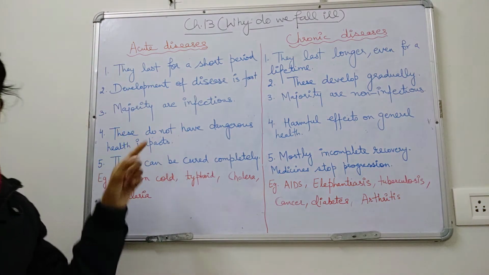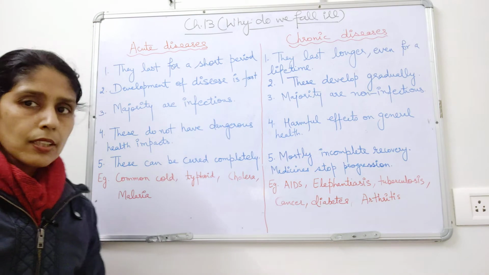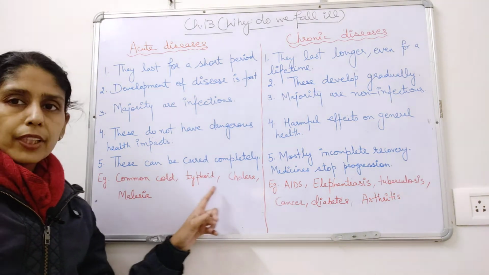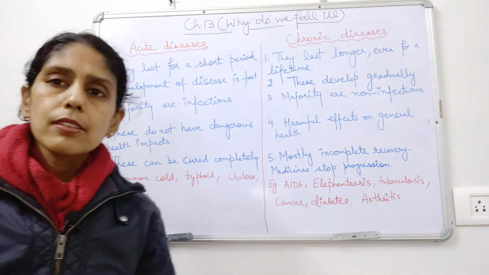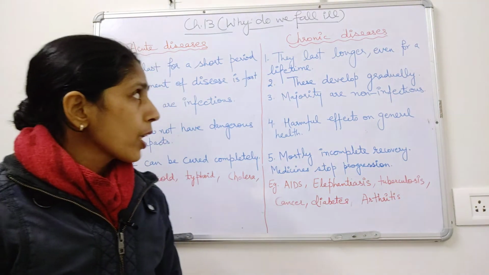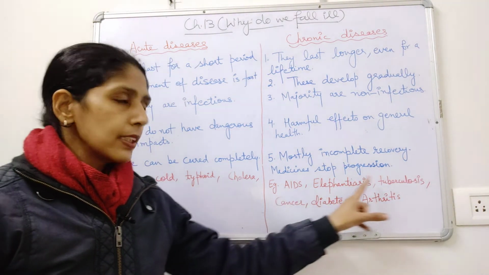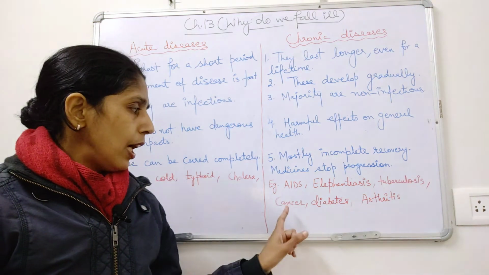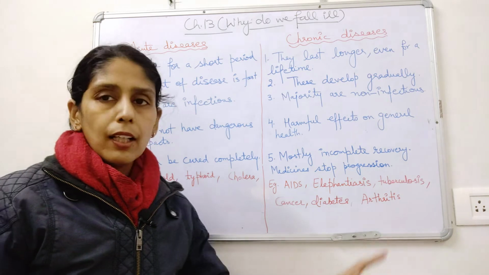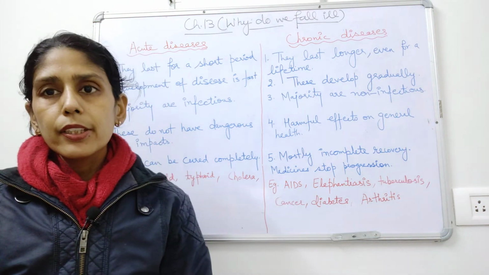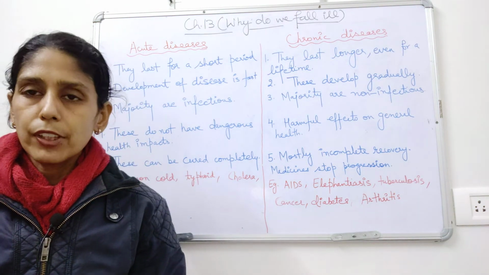Other examples of acute diseases are common cold, typhoid, cholera and malaria. We can include other diseases like dengue also. In case of chronic diseases, these three are infectious and these are non-infectious, like cancer, diabetes, arthritis are also chronic diseases, but they are not infectious.